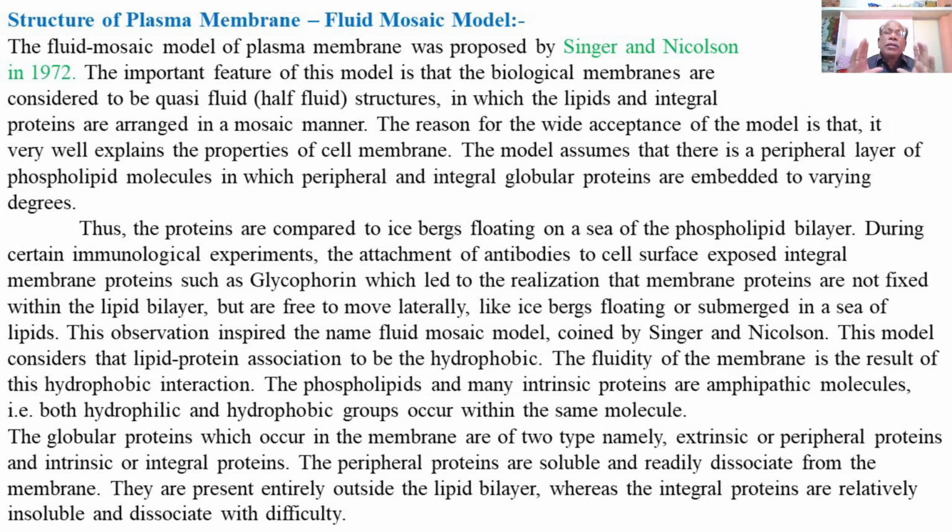So the fluid mosaic model of the plasma membrane consists of two peripheral layers of phospholipids composed of hydrophilic phospholipid heads.